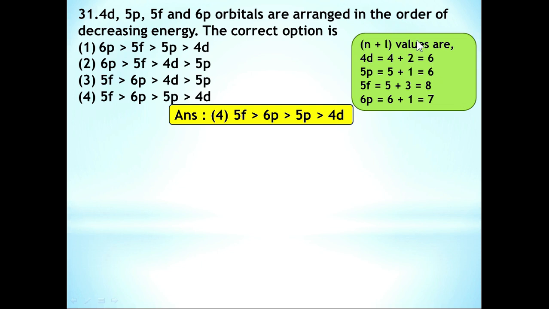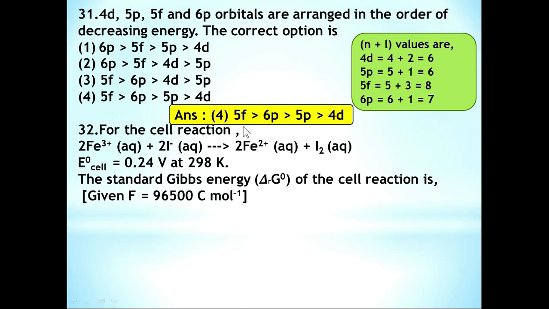In that case, just consider the value of n. For 5p it is 5 and for 4d it is 4. So 5p has higher energy than 4d. So option number 4 is the correct answer.